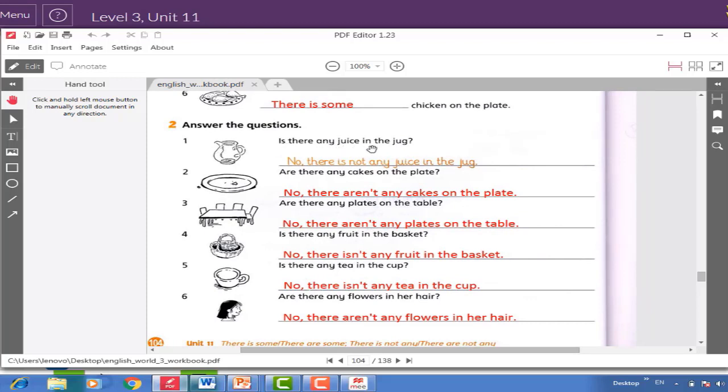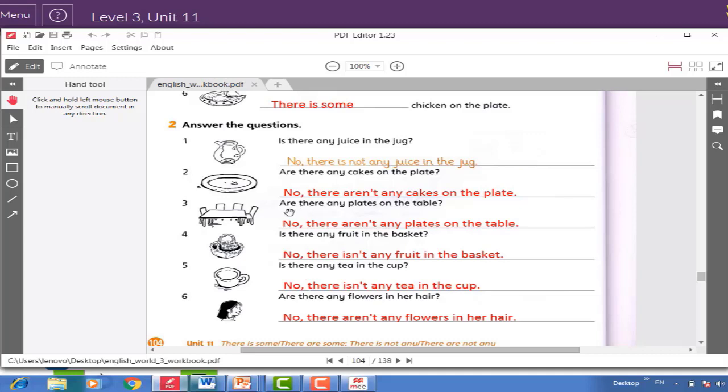Is there any juice in the jug? No, there is not any juice in the jug. Number 2. Are there any cakes on the plate? No, there aren't any cakes on the plate. Please write down the answers and check your answer.